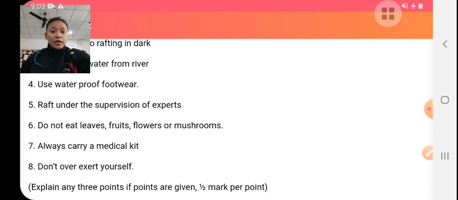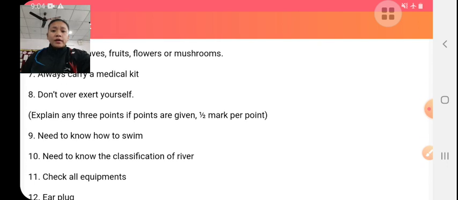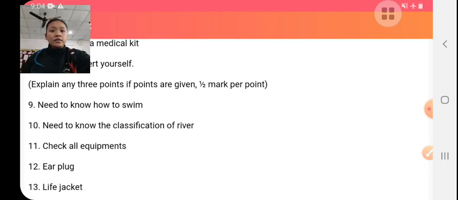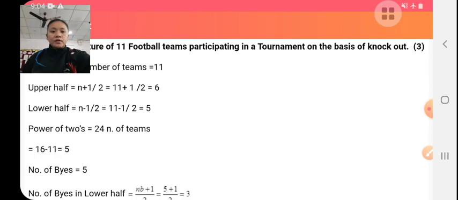Train under the supervision of an expert. Always carry a medical kit, don't overexert yourself, have knowledge of swimming and of the classification of rivers, wear a life jacket, etc.